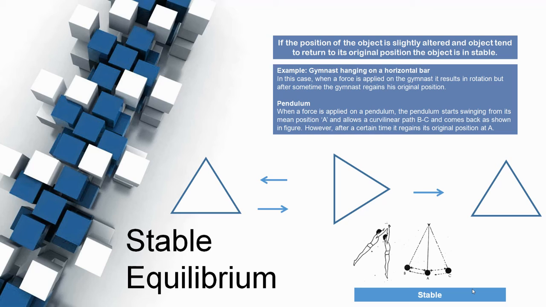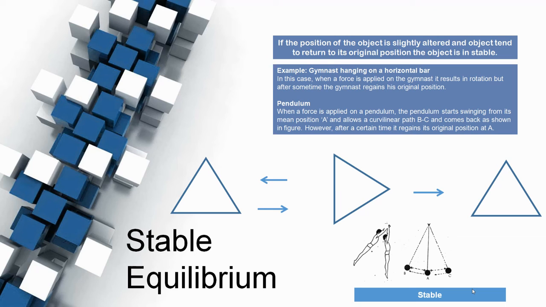A simple example is a brick. When the widest part of the brick is in contact with the surface, that is the base of support, it is quite stable. To disturb it, the brick will have to be tipped up in a direction that raises its center of gravity.